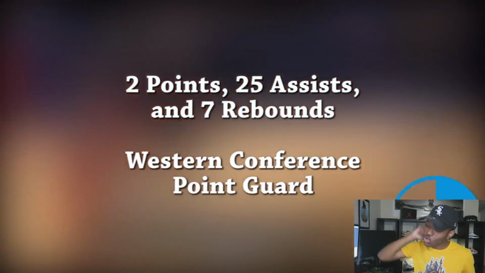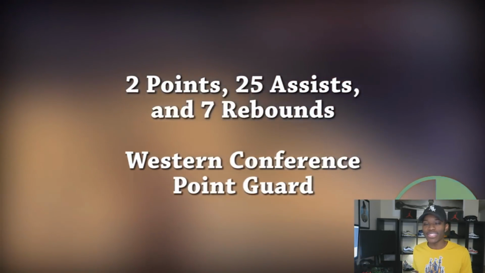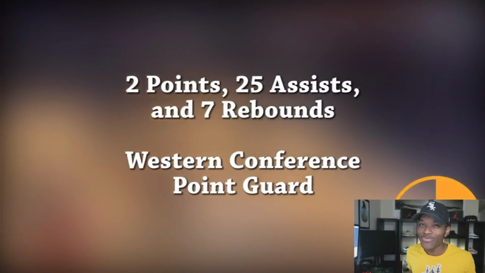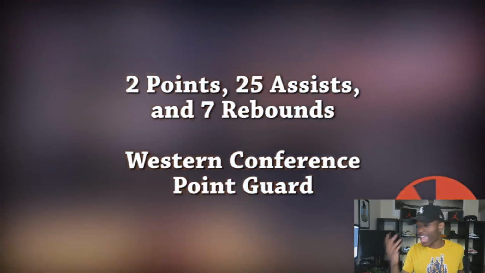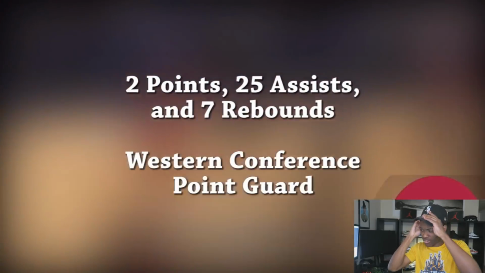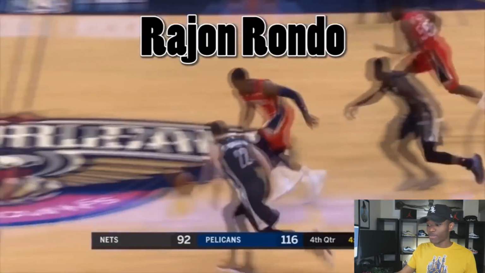25 assists, Rajon Rondo. It got to the point in this game where he was just out there fishing for assists, which is cool. He wanted to be Scott Skiles, who had 30, and that's the single game record. It's okay to fish for the assists, especially since they were up by so much.